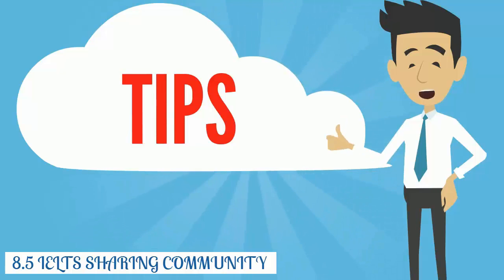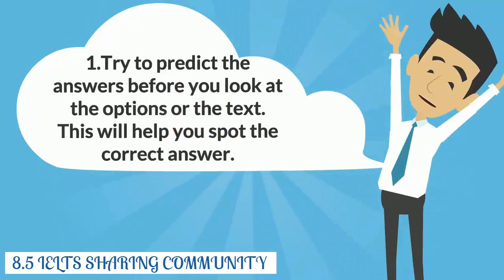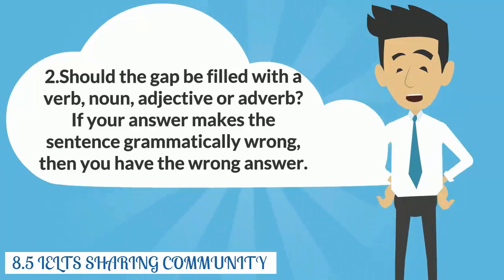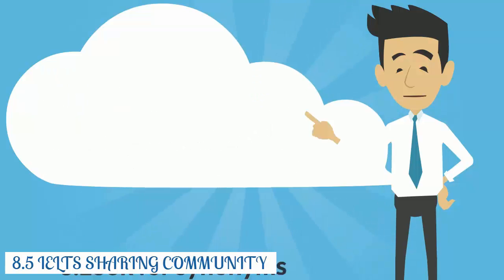And here are a few tips. 1. Try to predict the answers before you look at the options or the text. This will help you spot the correct answer. 2. Should the gap be filled with a verb, noun, adjective or adverb? If your answer makes the sentence grammatically wrong, then you have the wrong answer. 3.